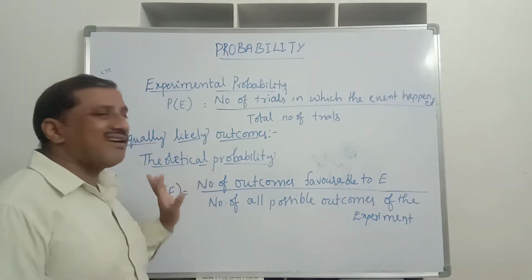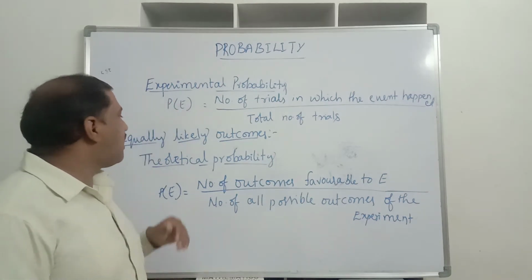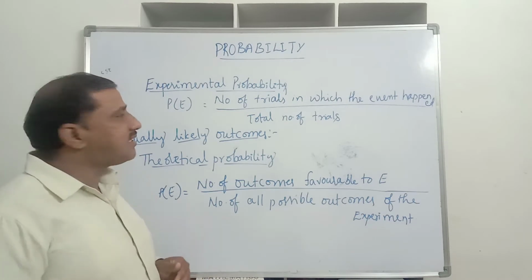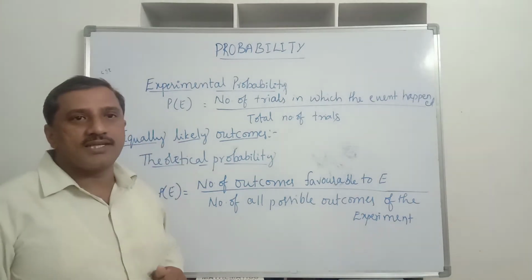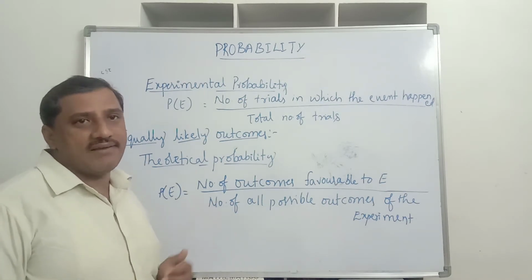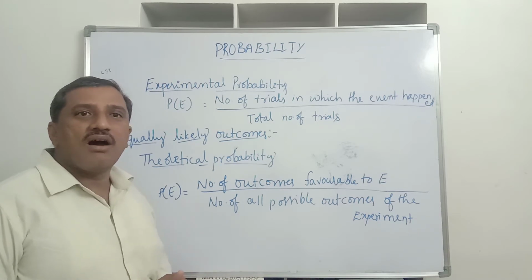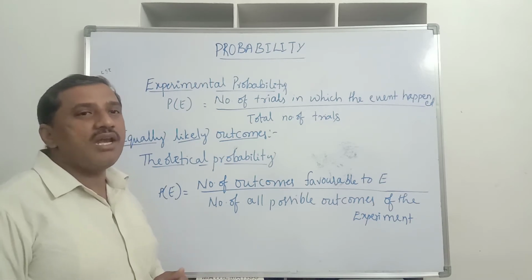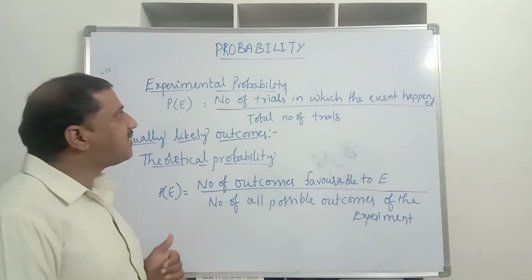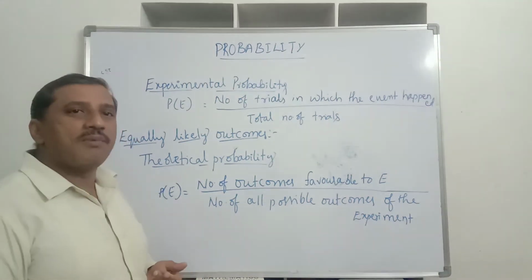Theoretical probability or classical probability. So what is the difference between experimental probability and theoretical probability? And again we will revise the terminology like equally likely outcomes, complementary events, elementary events, sure event or certain event, impossible event, and then the probabilities we will discuss here in this 10th standard. With this knowledge we will study the problems related to probability.